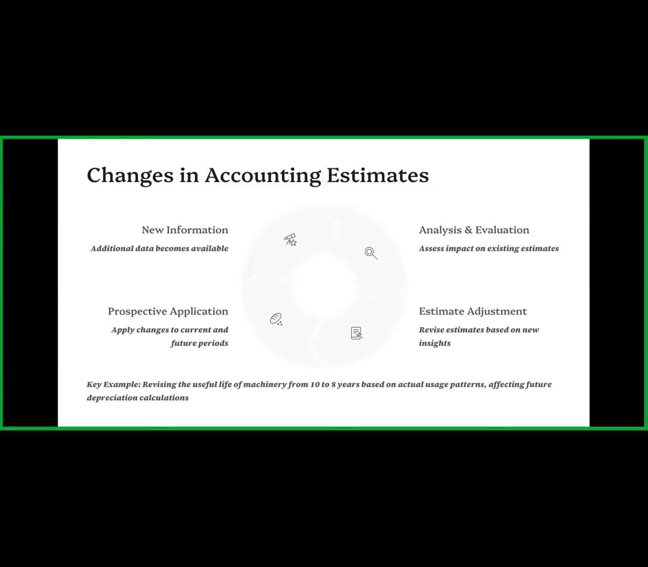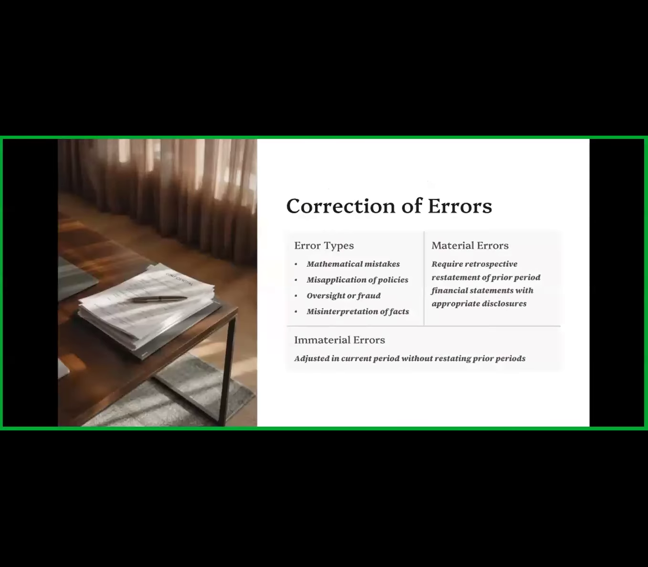Okay, so here is one key example. Revising the useful life for machinery from 10 to 8 years based upon the actual usage pattern, affecting the future depreciation calculations. Okay, so we change from one method to another method, that is, from the straight line depreciation method to the double declining method. Okay, so this is the change in accounting policy.